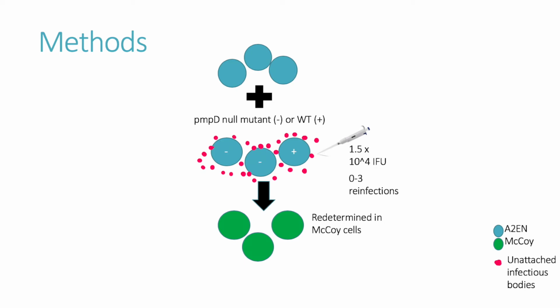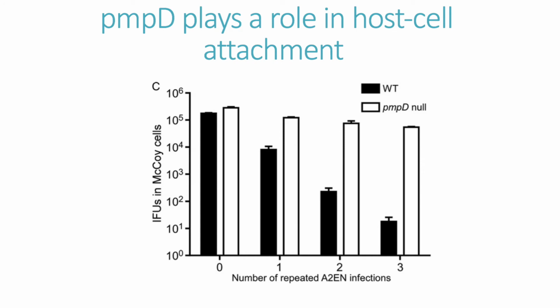The cells were then infected with 1.5 times 10 to the 4th IFU, and some were reinfected 2 to 3 additional times. The unattached IFUs, drawn as pink dots on the diagram, were taken from the endocervical cells and then redetermined in McCoy cells so that they could be quantified. They graphed the following results.